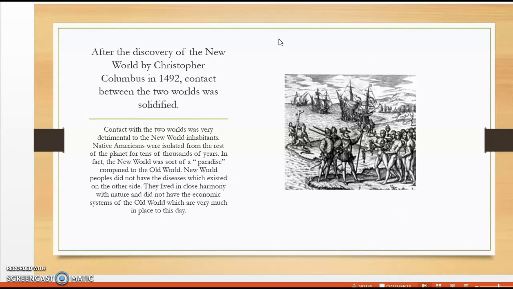They lived in close harmony with nature and did not have the economic systems of the Old World, which are very much in place today. And these economic systems were mainly based on money. The idea of money really didn't exist in the New World. In some spots, it had something like that, but not the way we have it today.